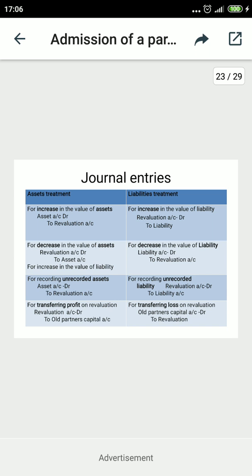The new partner is not entitled to deal in the revaluation account and in revising the value of assets and liabilities.